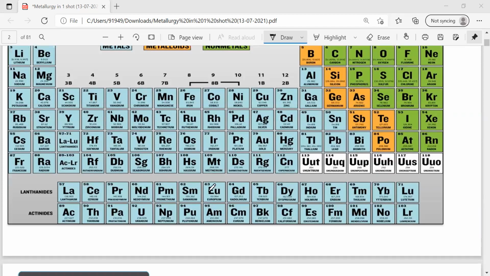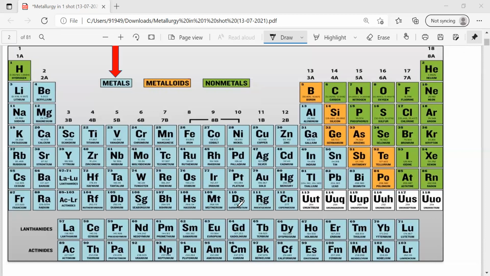And these are the 4F series elements, these are the 5F series elements. The 4F series elements are called lanthanides. 5F series elements are called actinides. These two series are called inner transition elements. These are also metals. So in total, if you observe the periodic table, most of the elements are metallic in nature.